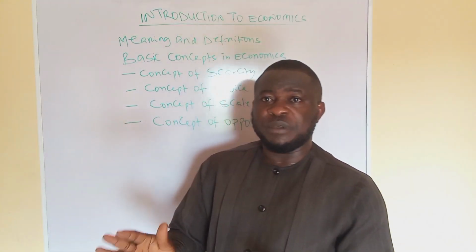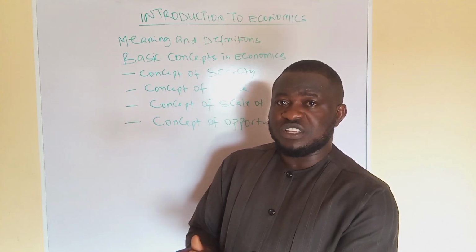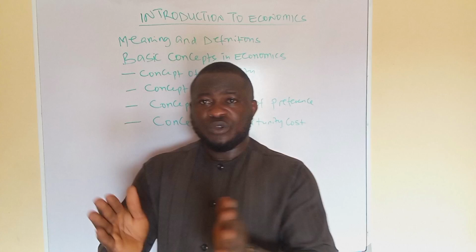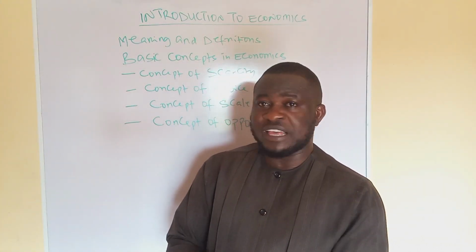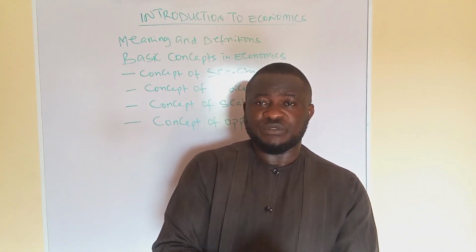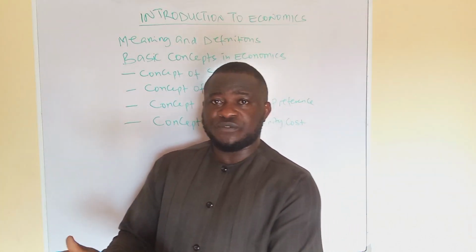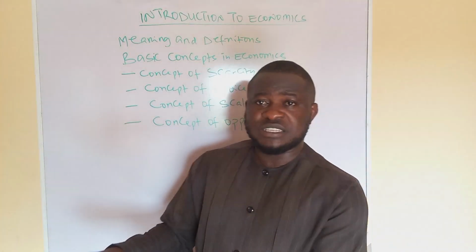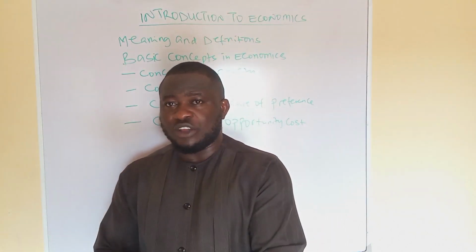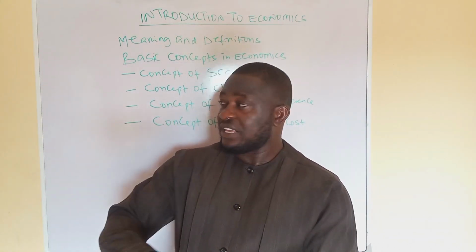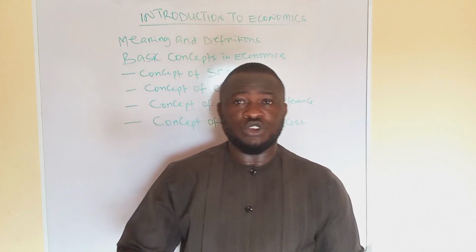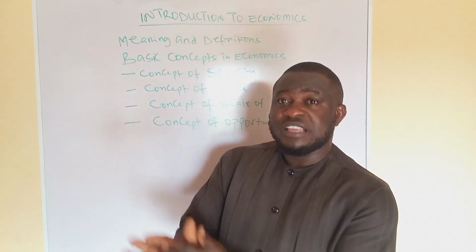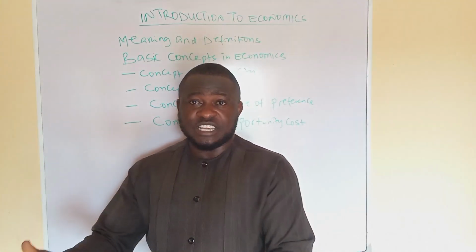Ideally, we have three basic segments or economic units that we study under economics. These basic segments are the individuals, which are sometimes regarded as the consumers, the individual consumers. We have the business firms, sometimes regarded as the producers, and we have the government. So when you take these three economic agents together, you are taking the whole study of the economy. Scarcity presents itself in different ways to the consumer, unlike the way it presents itself to the producer and the government.